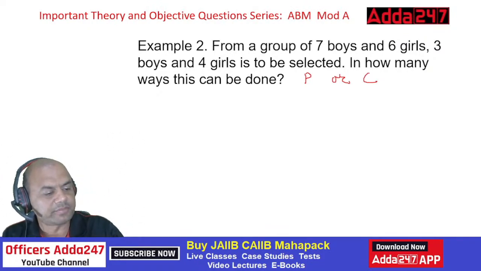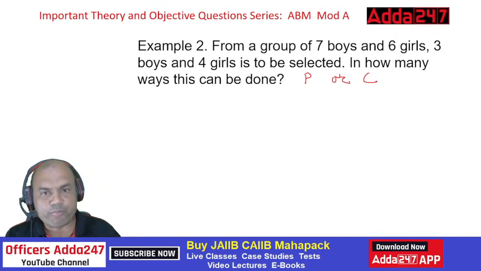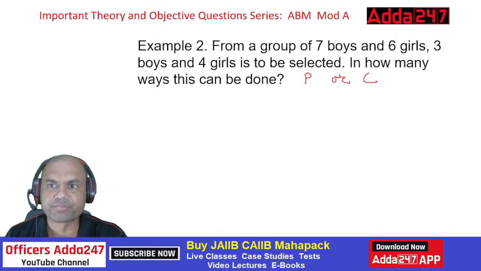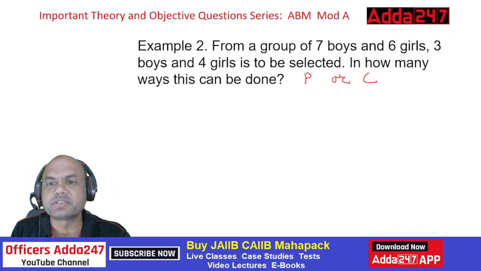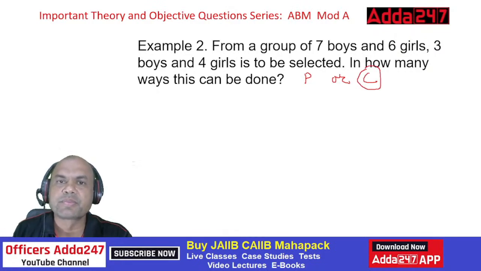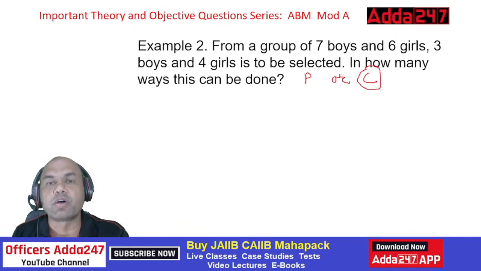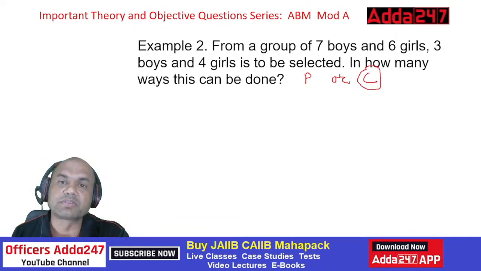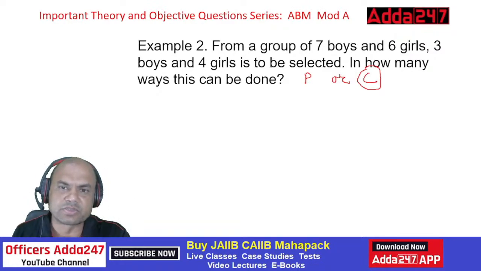Let me see. What is it? Yes. It is C, combination. Why? Because how these girls and boys are situated, it's not mentioned. These 3 boys will be to the left, or these 4 girls will be to the left, or among these 3 boys, A will be to the left, B will be to the right, whatever, nothing mentioned. So it's after all a combination.